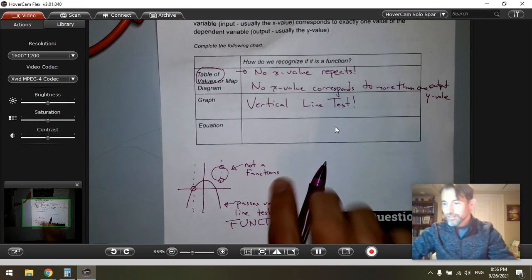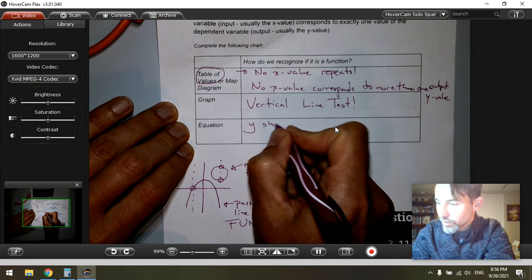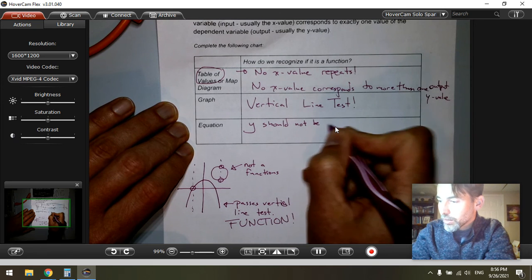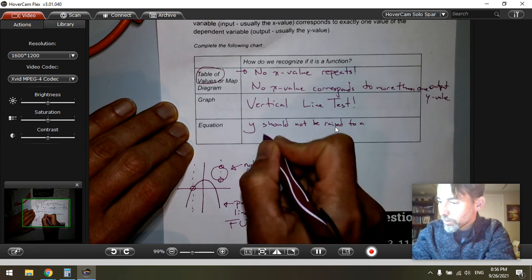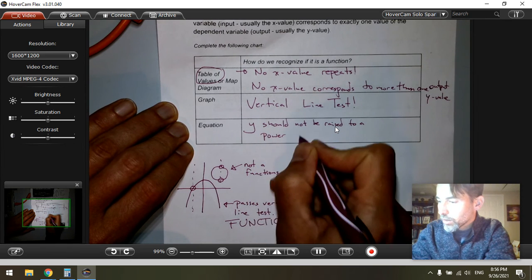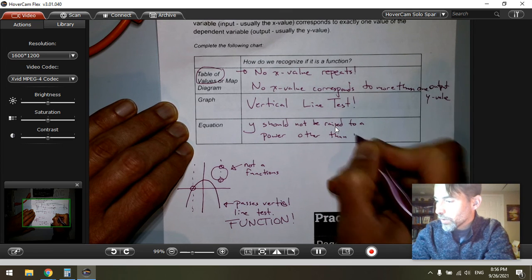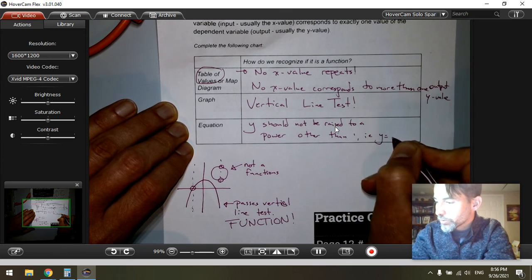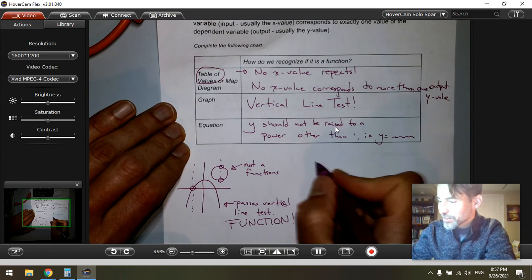So for equations, we want to say y should not be raised to a power other than 1, i.e. y equals blah, blah, blah. Those will be functions. All right, so let's write some down.